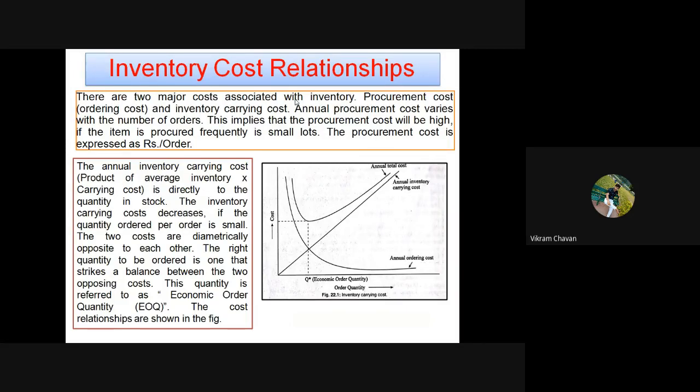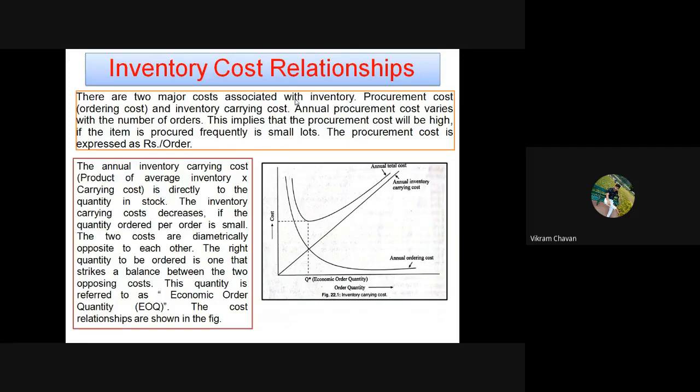So that is nothing but 10,000 rupees will be invested to purchase the 1 lakh components.